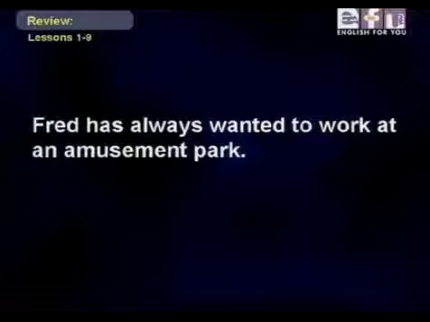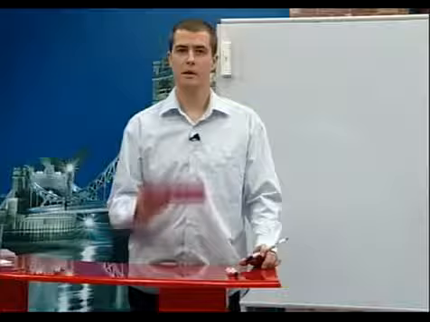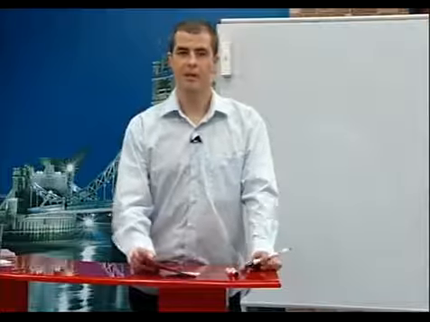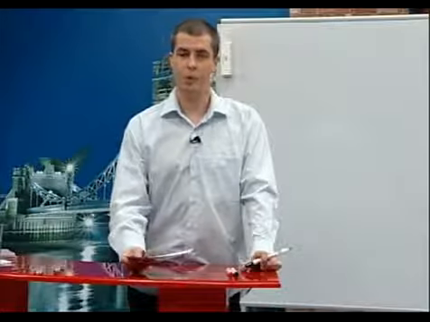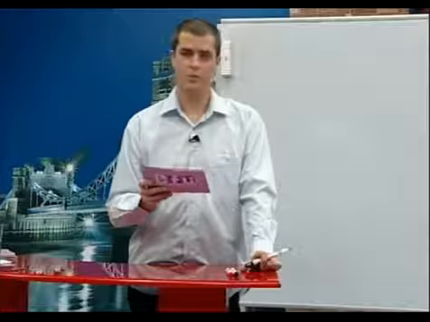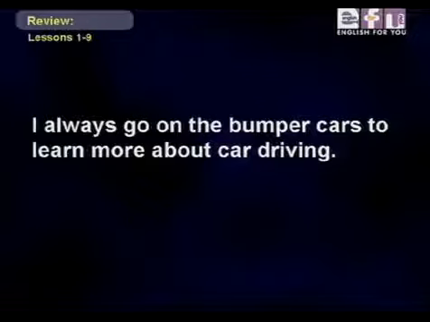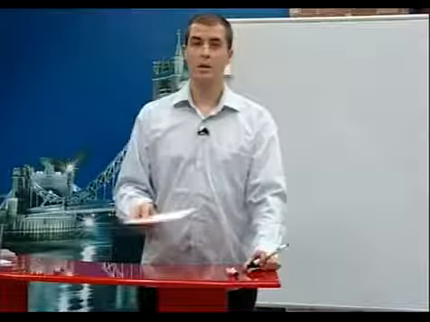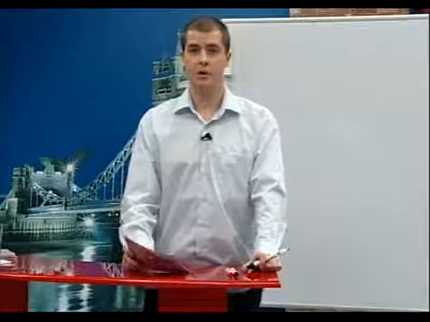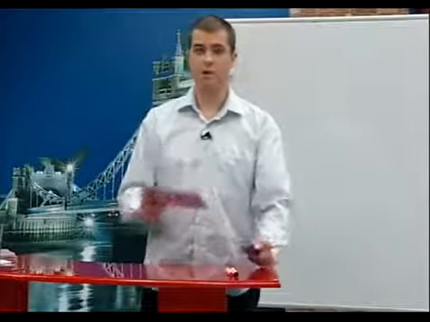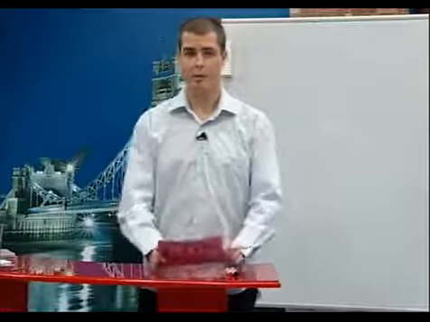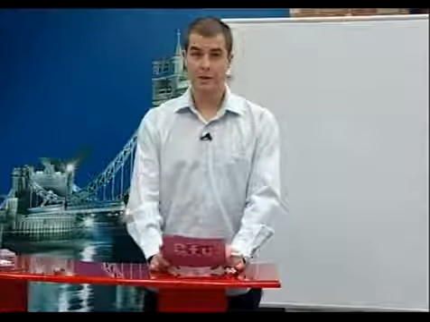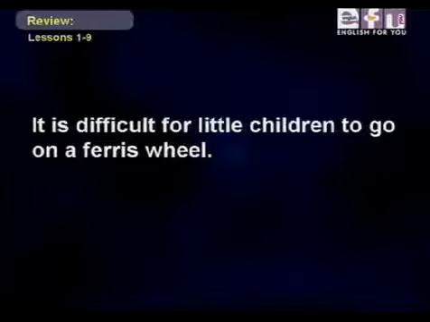Another sentence for you. Fred has always wanted to work at an amusement park. So in this sentence, the infinitive is the object of the verb wanted. Wanted to work. I always go on the bumper cars to learn more about car driving. So in this sentence, an infinitive is being used to show the purpose of an action or the reason for doing the action.